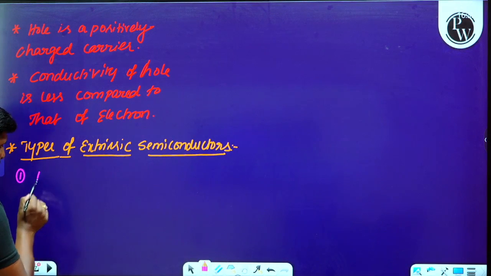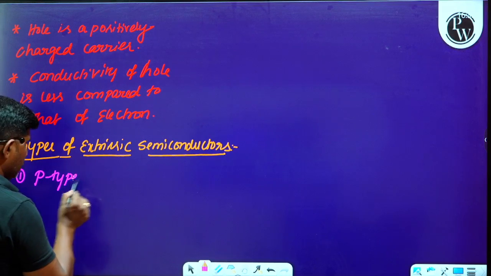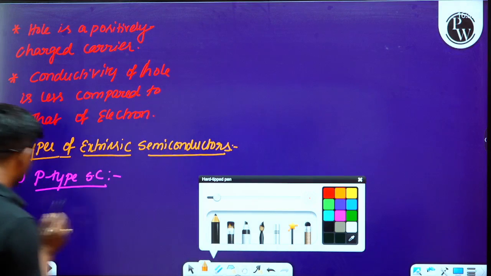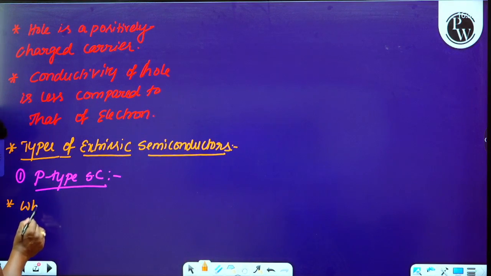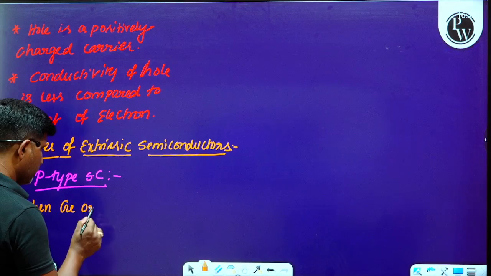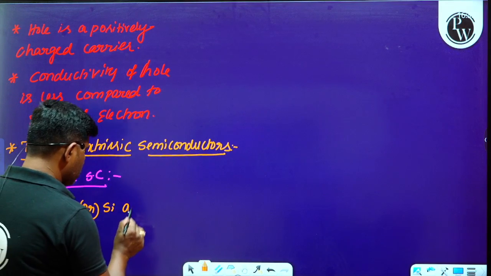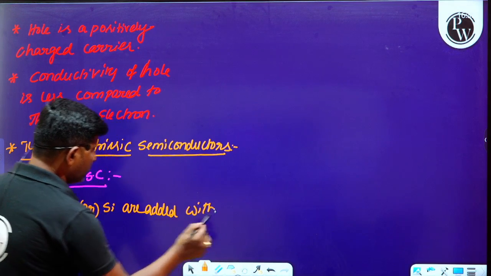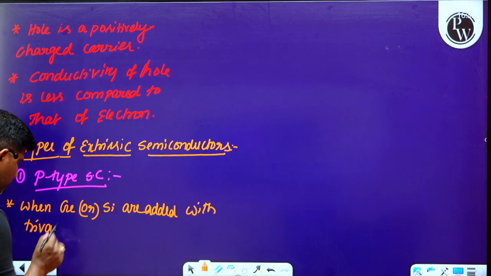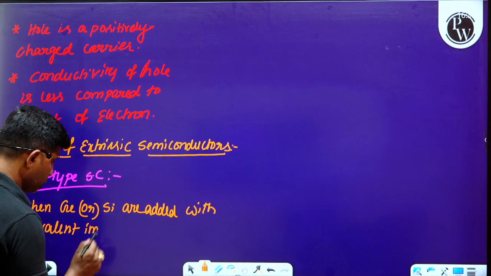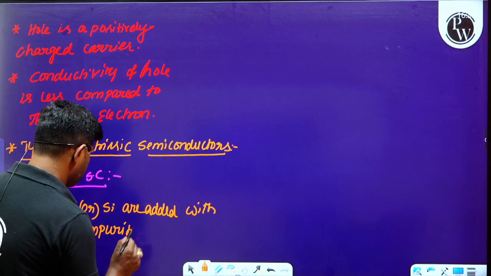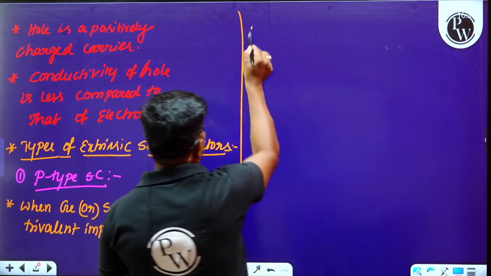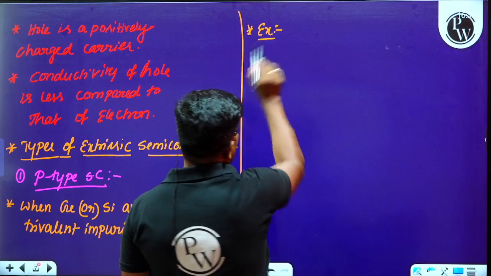First, p-type semiconductors. So how can we get the p-type semiconductors? Please observe this: when germanium or silicon are added with trivalent impurities, then we will get the p-type semiconductor.